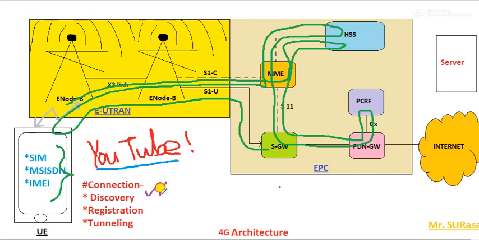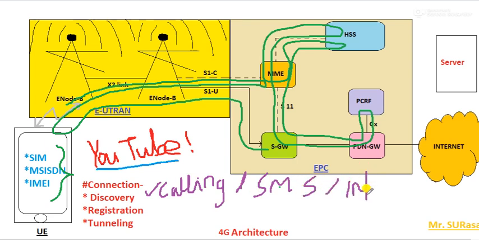There are so many services, like it might be a calling service, it might be delivering an SMS service, then it might be using the internet. So many services are there, you can consider any service. So basically I'm going to consider this internet based service only.